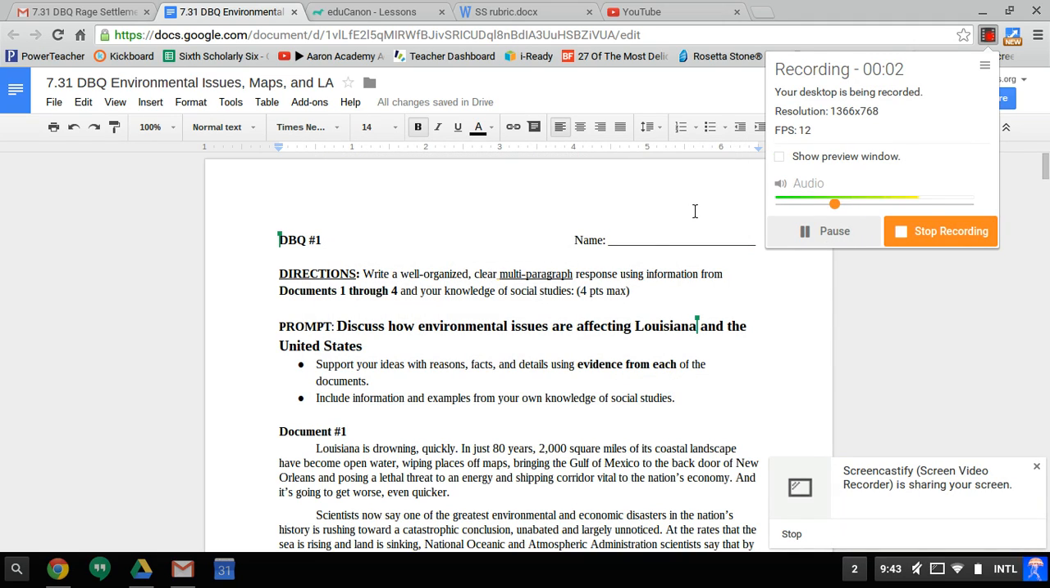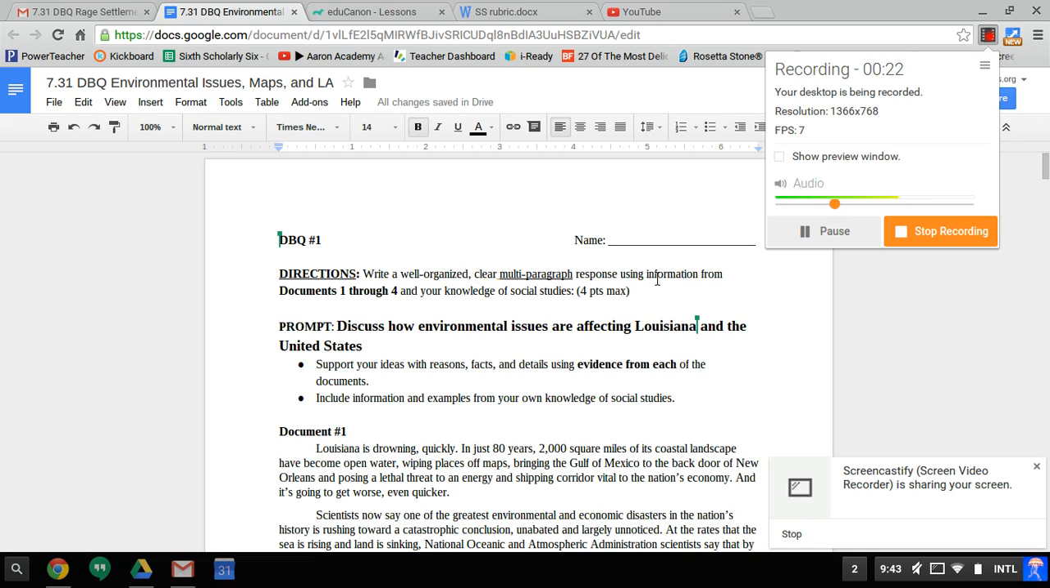Hey, eighth graders. So real quickly, what we're doing today is we're writing our first DBQ for social studies. I just quickly want to go through the directions in the prompt to make sure that we're all set and ready to write this. The directions say, write a well-organized, clear, multi-paragraph response using information from documents 1 through 4 and your knowledge of social studies.